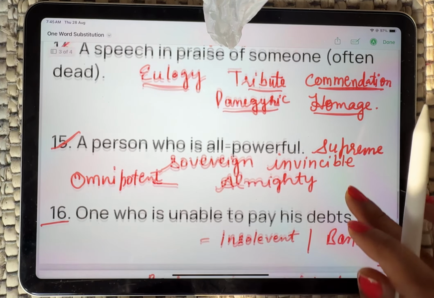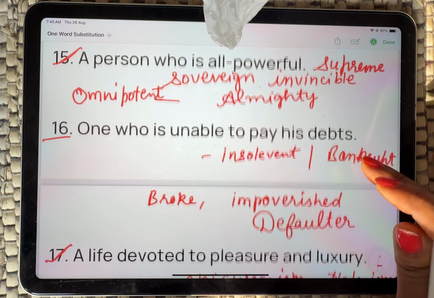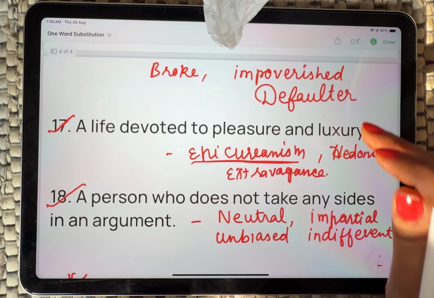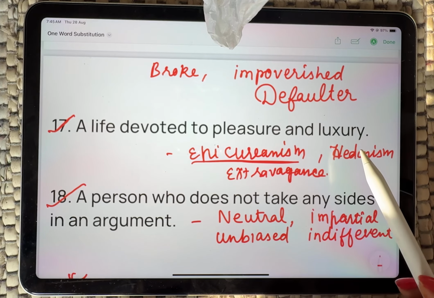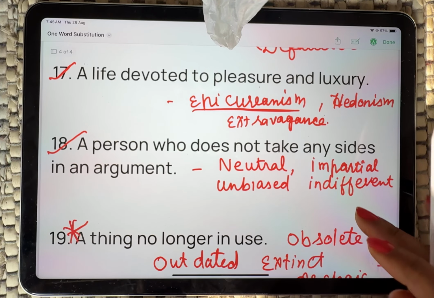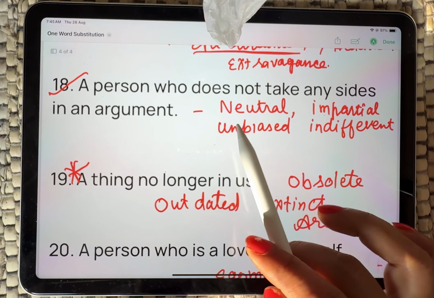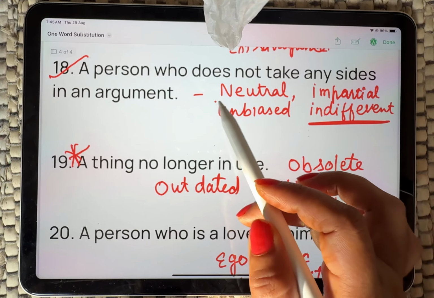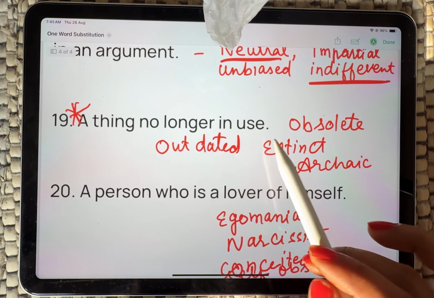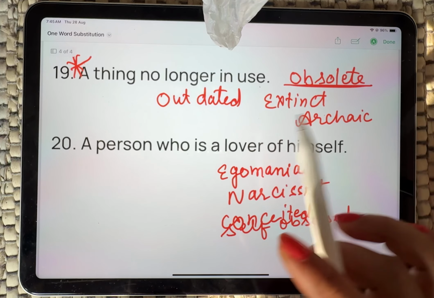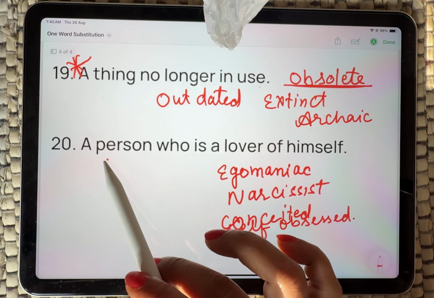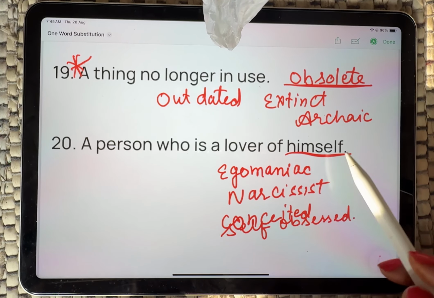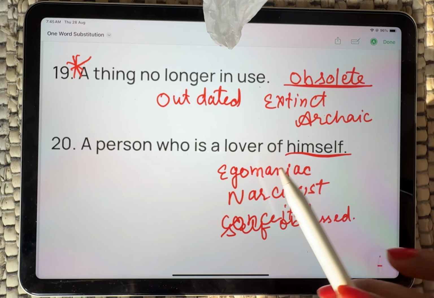Then what about question number 15? A person who is all-powerful, that is omnipotent. One who is unable to pay his debts, insolvent. A life devoted to pleasure and luxury, that is Epicureanism. A person who does not take any side in an argument, that person is indifferent somehow or neutral. A thing no longer in use, obsolete. Question 20 and the last question for today is a person who is lover of himself, not mankind. It's a lover of himself, that is egomaniac.